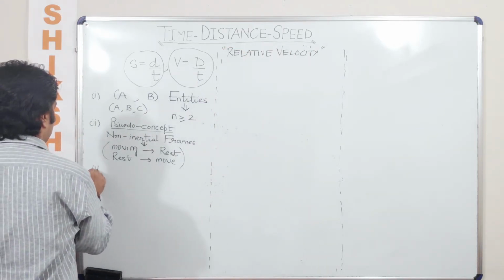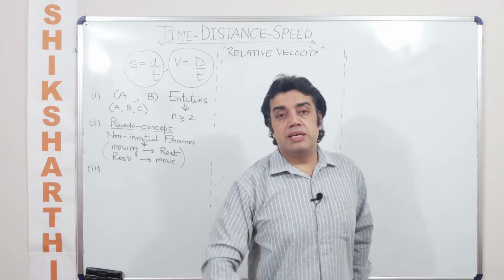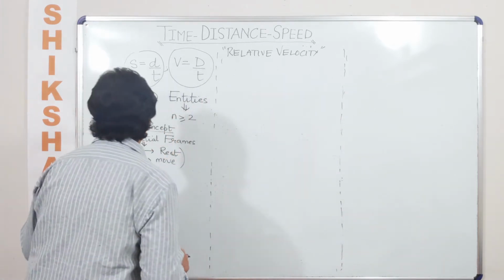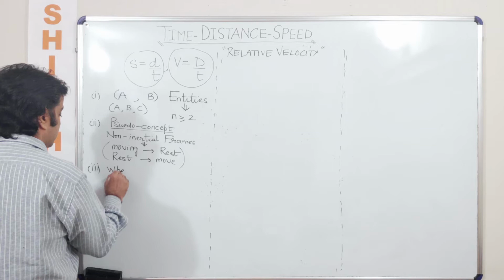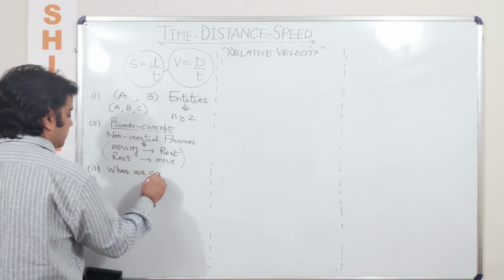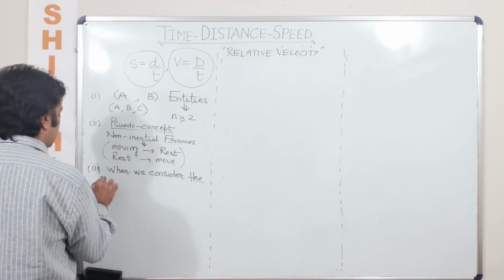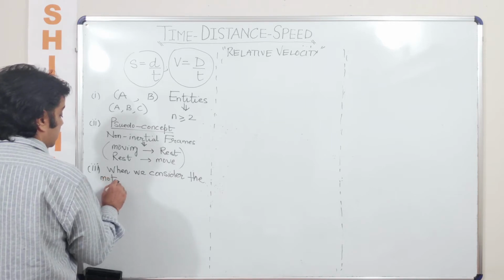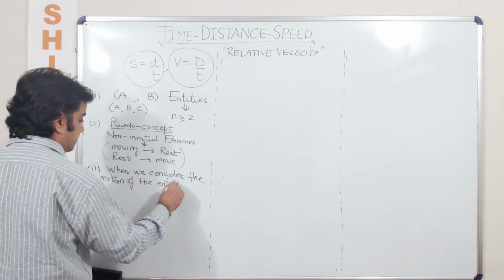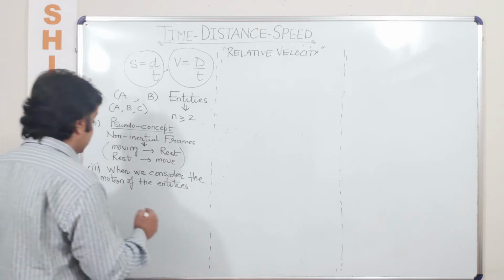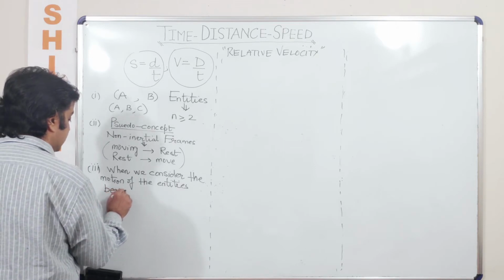Third, once we know that the concept of relative velocity is applicable to two or more entities, and that we are talking about non-inertial frames, the third important thing is that this concept is applicable when we consider the motion of the bodies or entities beginning at the same time or starting at the same time.